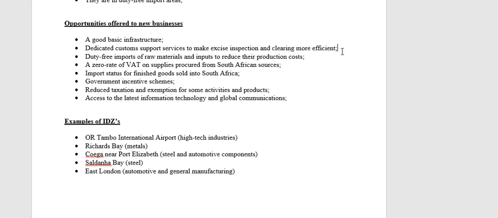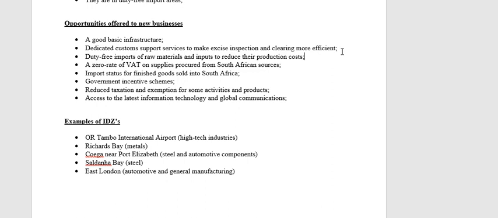So when your container arrives, it doesn't go and wait in the queue for inspection. You have your own dedicated customs support service immediately. Once that container arrives, immediately they will open it. They will check for contraband. They will count the stuff and do whatever. So you don't have to wait. This is a big advantage. It's much more efficient. All right.